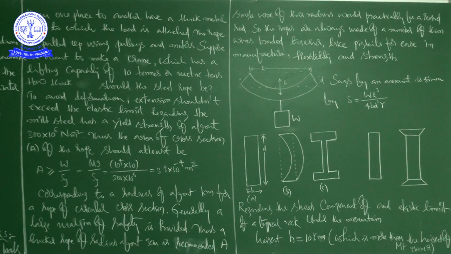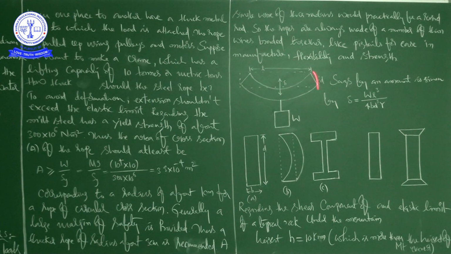Now, for example, consider the case of a beam loaded at the center and supported near its ends, as shown in the figure. This is the figure. A bar of length capital L, this is the bar. A bar of length L, breadth B, this is the breadth, and depth D, this is the depth. When loaded at the center by a load W, it sags by an amount given by.